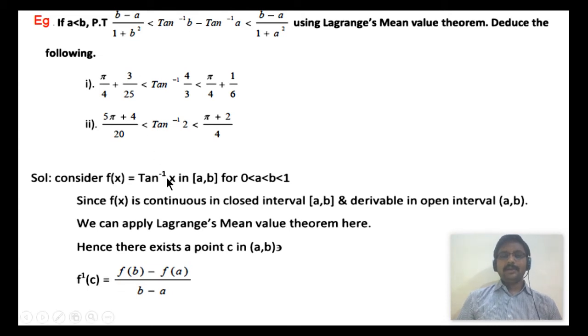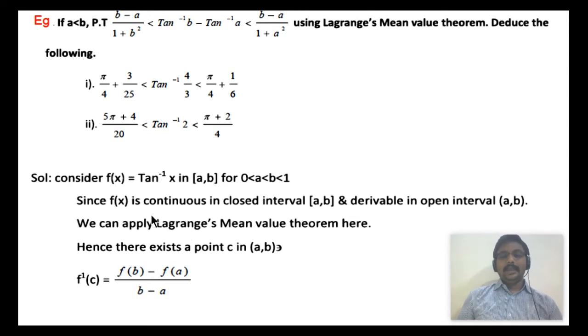So to prove this inequality, we have to take the function as tan inverse x. Clearly this tan inverse x is defined in the closed interval [a, b], where a is less than b, which is included in 0 and 1, such that 0 is less than a, less than b, less than 1. Now since f is continuous in the closed interval [a, b] and derivable in the open interval (a, b), these assumptions can be taken because we have to get a c value such that f dash of c is f of b minus f of a by b minus a.